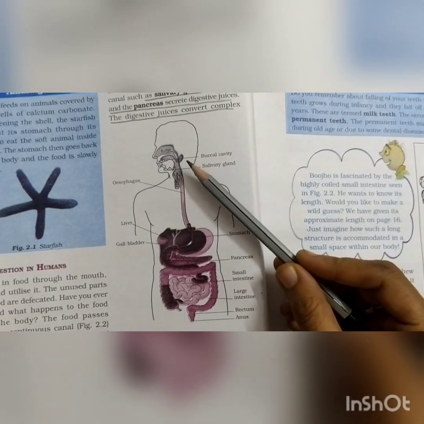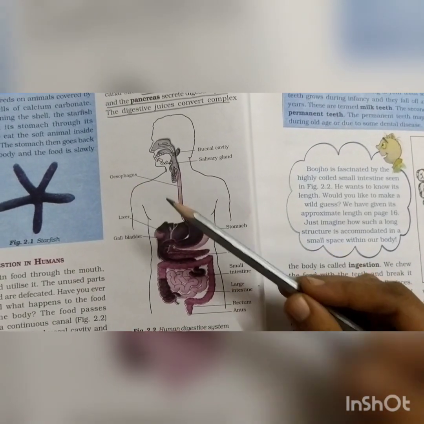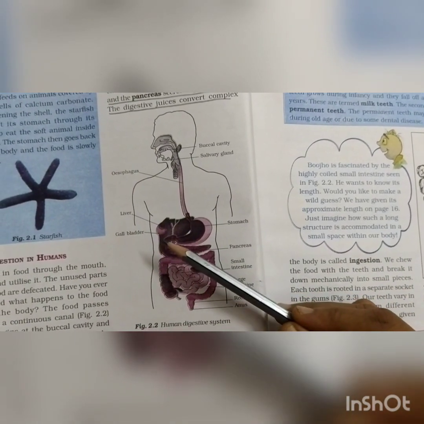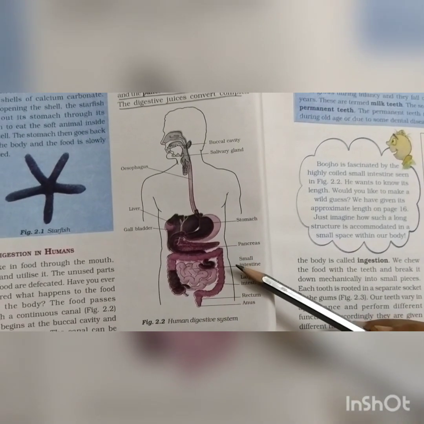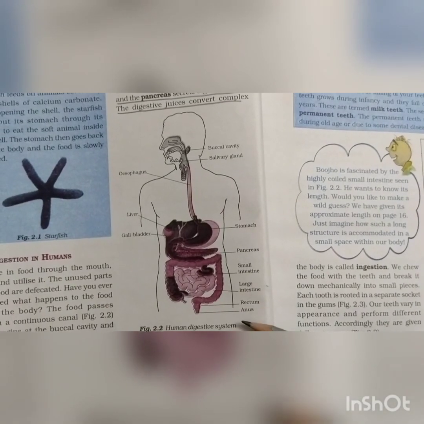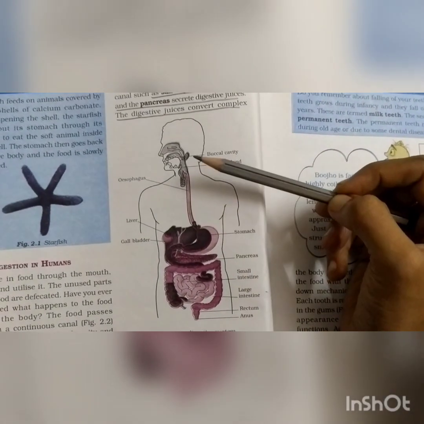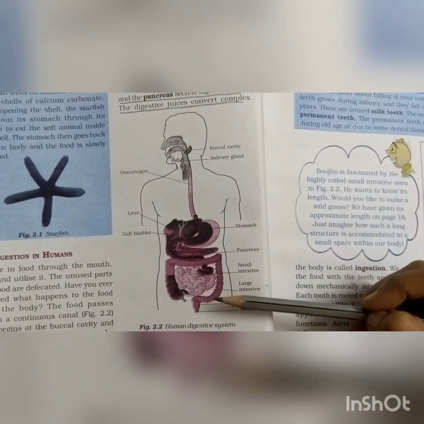Here we can see buccal cavity, salivary gland, esophagus, liver, gallbladder, stomach, pancreas, small intestine, large intestine, rectum and anus. There are a lot of activities that take place in every organ.